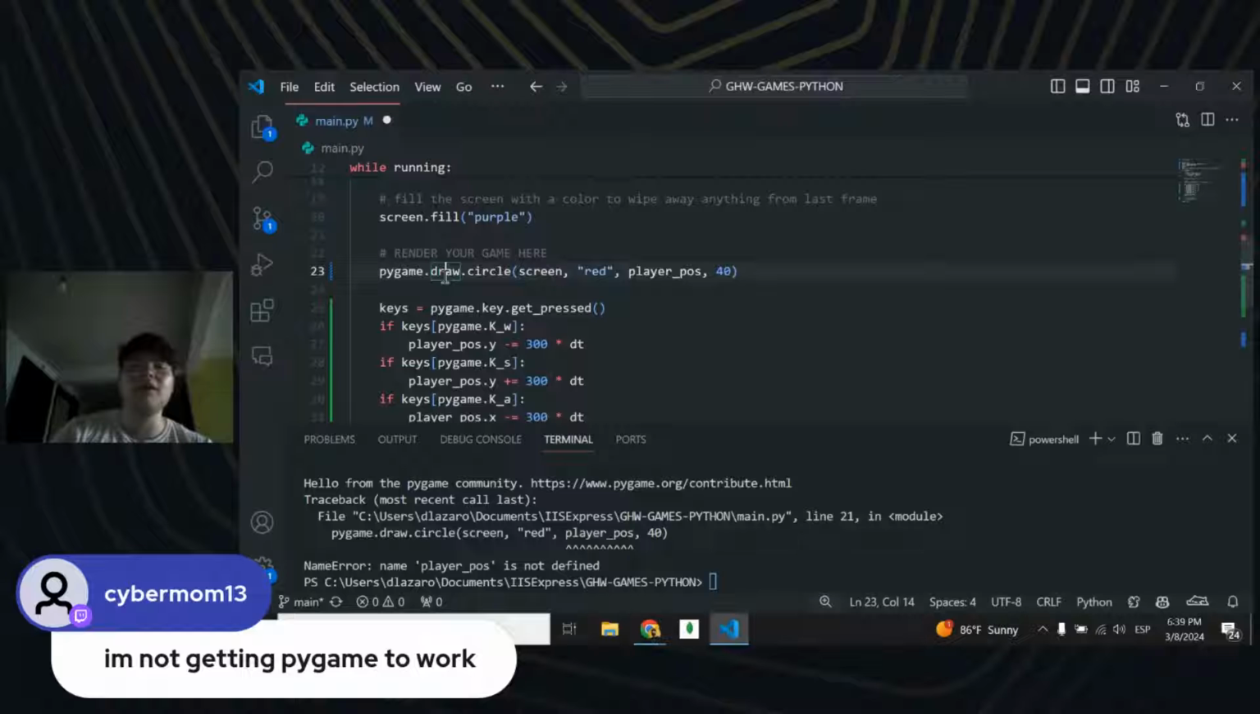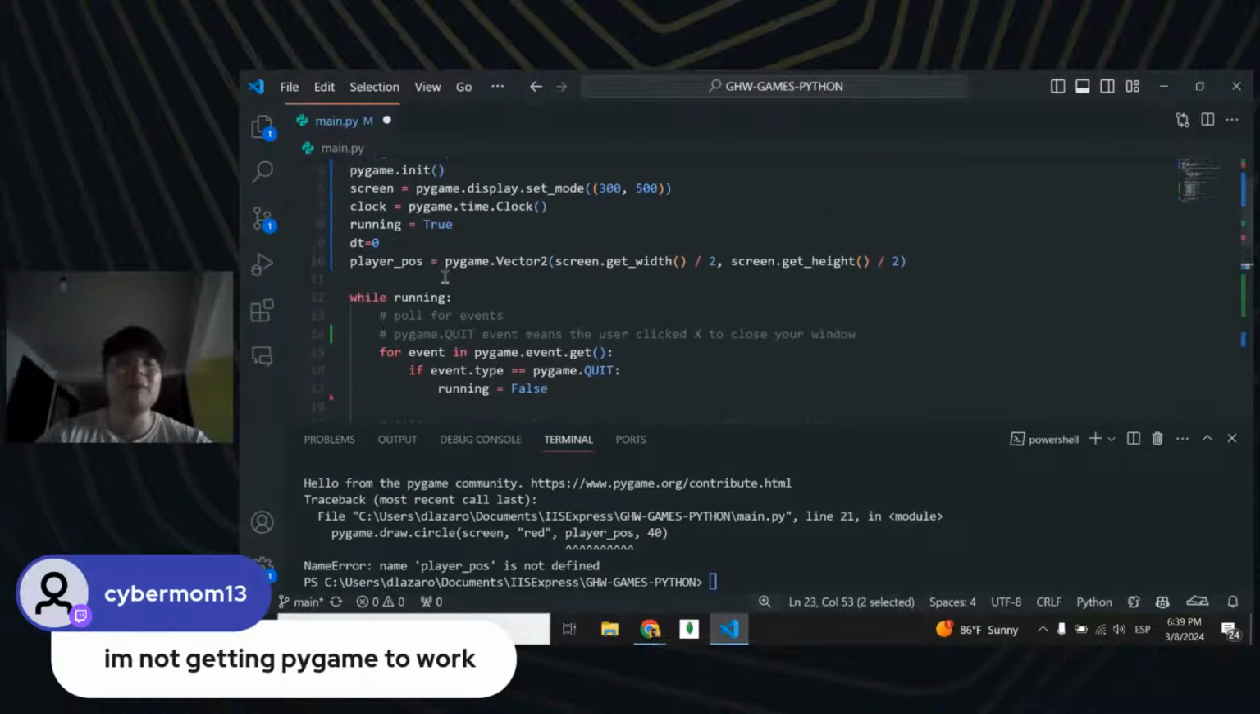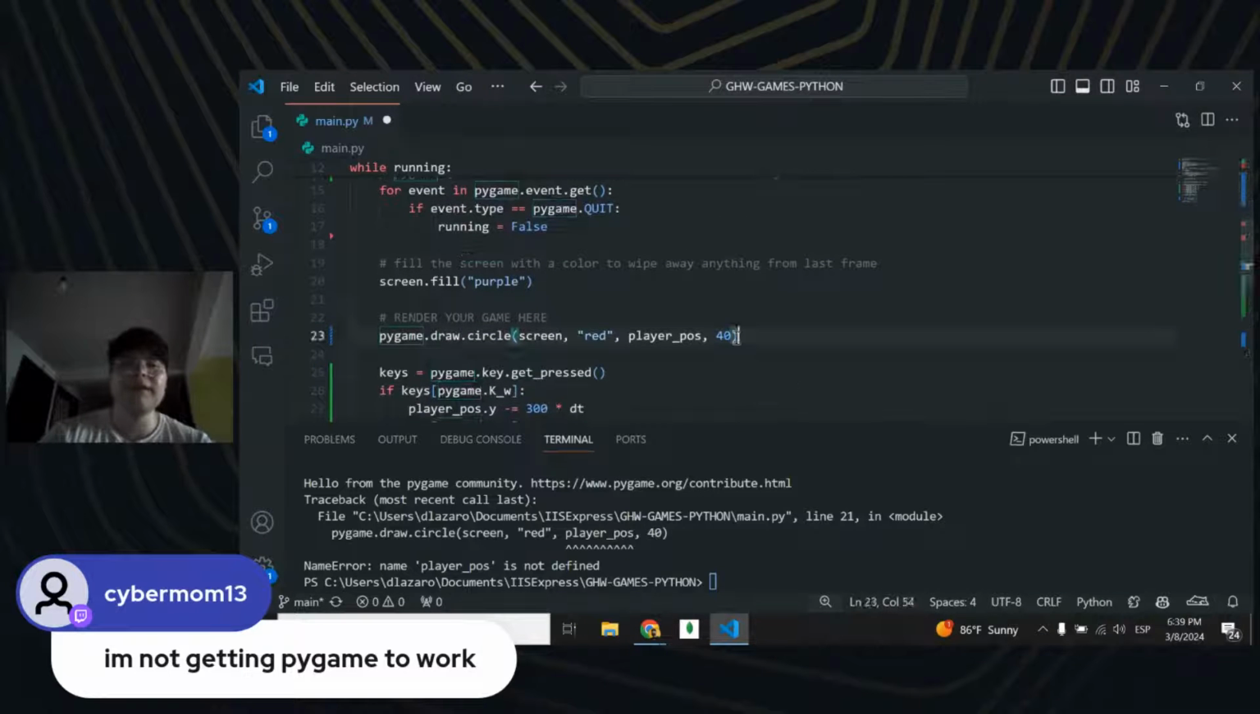Now we're going to render it. We first draw a circle inside the screen that I have filled out. I'm going to make a red circle positioned at my player position, and it's going to be 40 pixels big. Remember, the player position is just the middle of the screen. The arguments say which surface the circle appears on, if we have multiple screen objects, what color it is filled with, where it appears, and how big it is. So let's just try to run this.